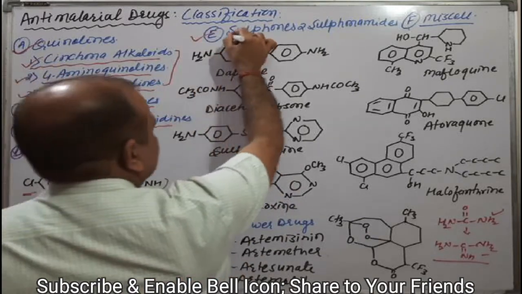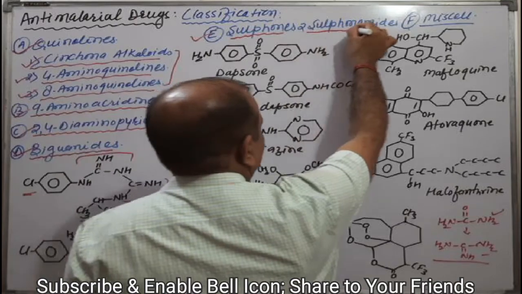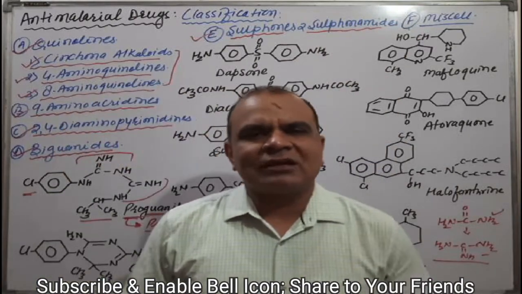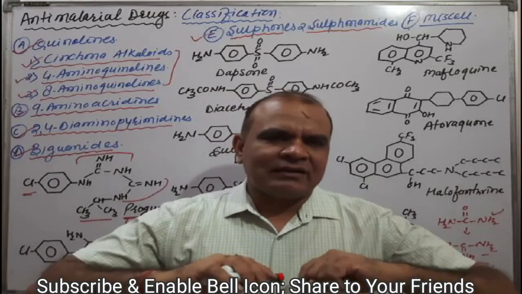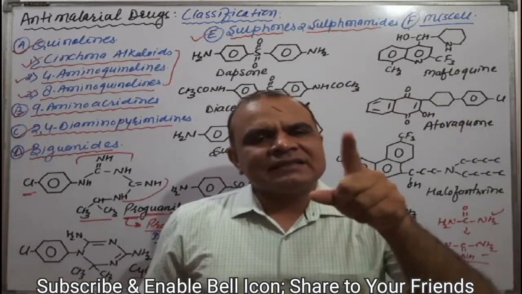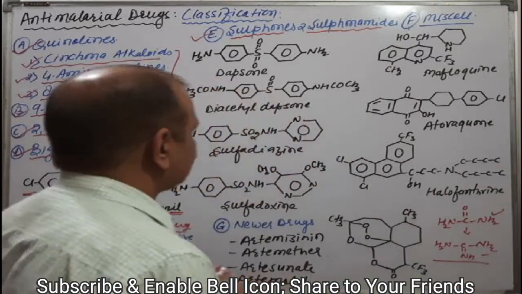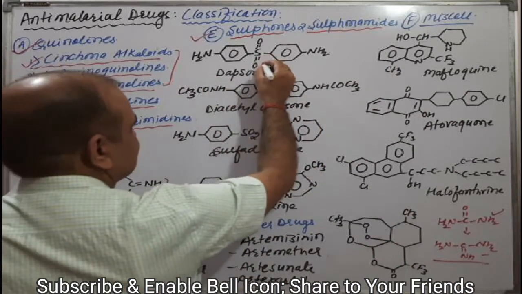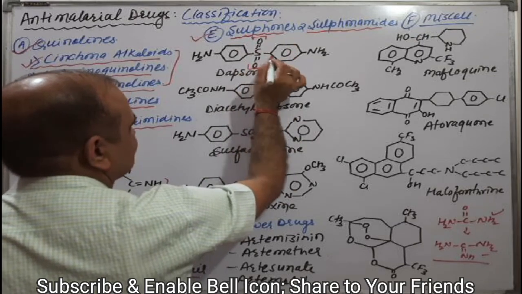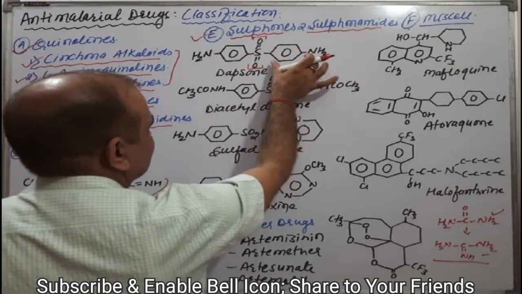Okay. Now, what is the sulfone? Sulfone is the sulfur having two oxygens. Sulfur having two oxygens, that is sulfone. Here dapsone is the best example. This is the sulfone functional group, and that is the aniline, that is the dapsone. Okay, very simple structure.